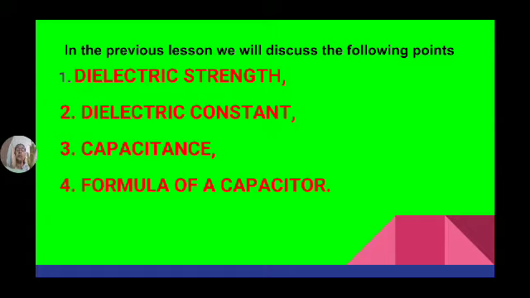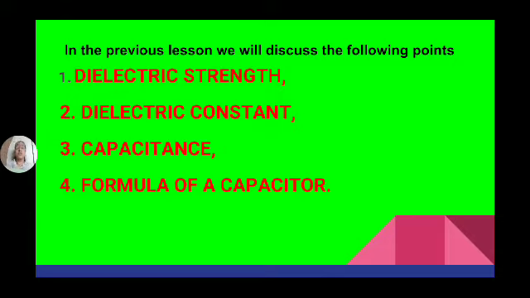If the dielectric material between the plates changes, the capacitance of a capacitor also changes. So now dielectric constant means the ratio of capacitance of a capacitor with some dielectric material to the capacitance of a capacitor with vacuum as the dielectric material. That ratio is known as dielectric constant, which is denoted by the symbol K.